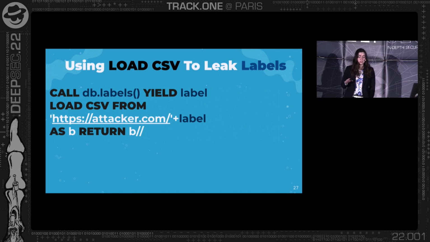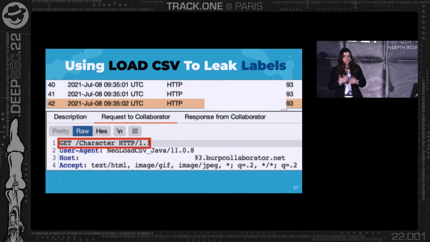We use call db.labels to get all the labels in the database, and then we use load CSV from in the injection. So we will get those labels and append them at the end of the URL to our own server. And then the last line doesn't really interest us. We comment out the rest of the query, and the injection will work. But what we actually do right here is, first of all, we're getting all the labels, and then we're appending them to a request that will be sent to our server. So this is pretty mind-blowing, because imagine that you have a server, and you just inject Cypher injection, and you're able like that to leak the labels in the database.